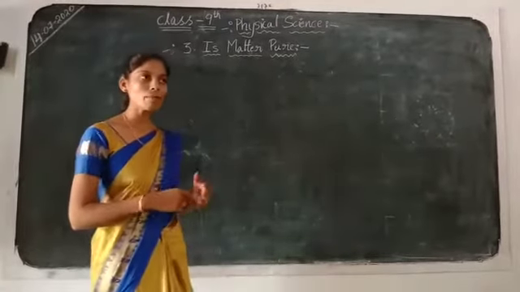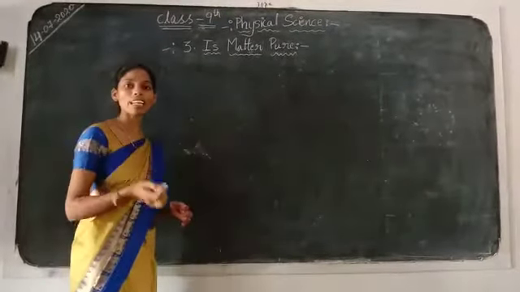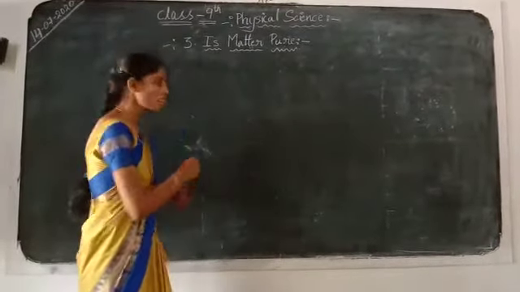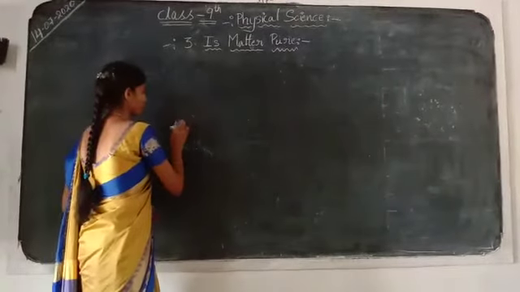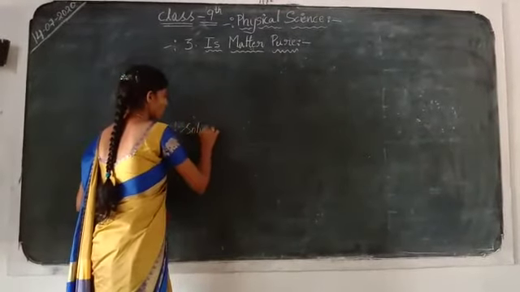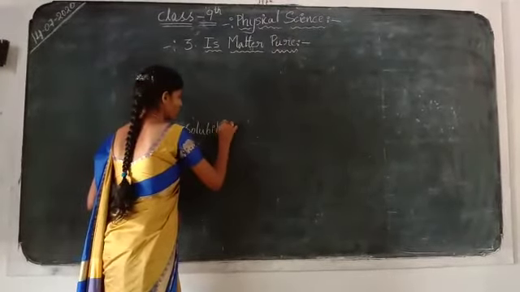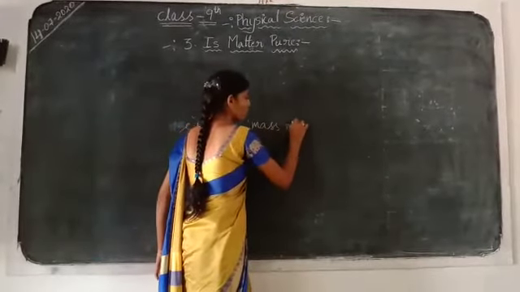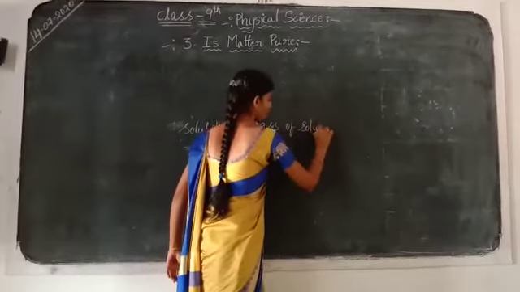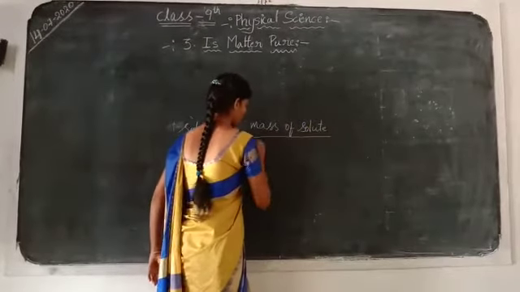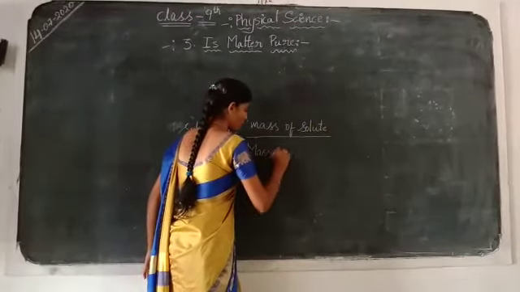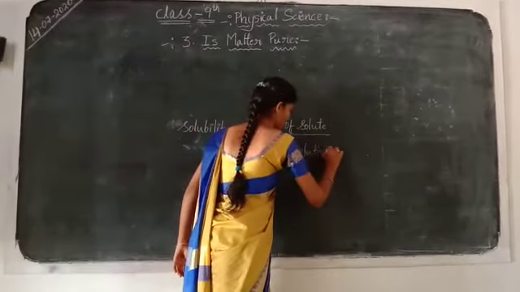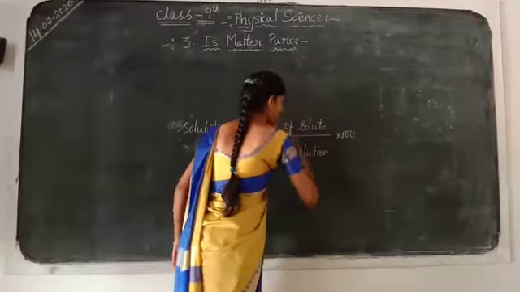So, solubility equals mass of solute by mass of solution into 100.